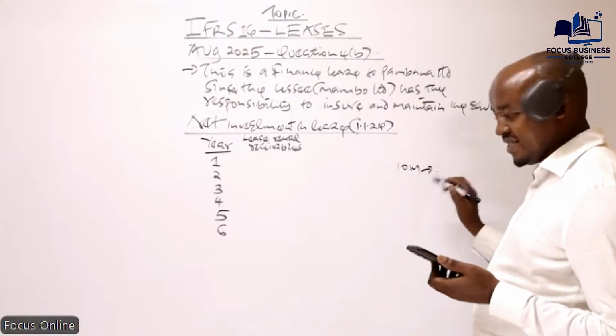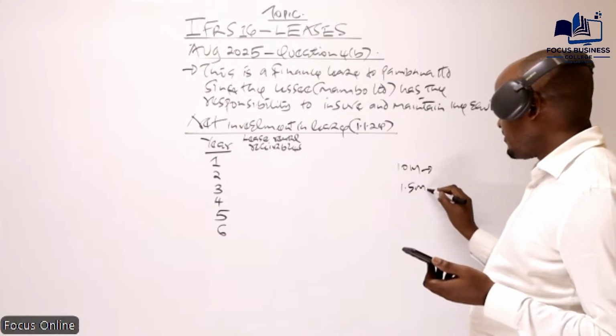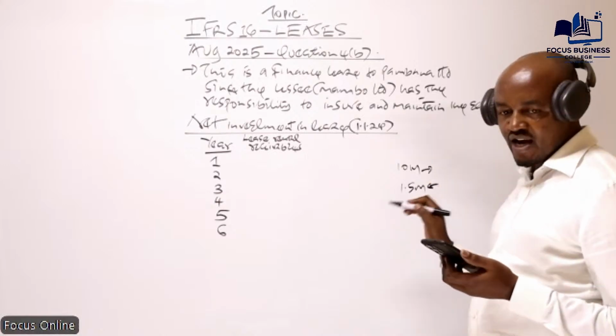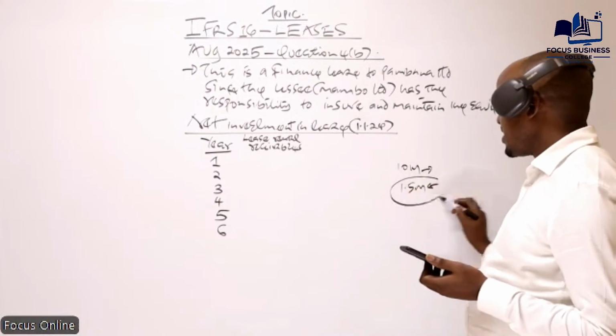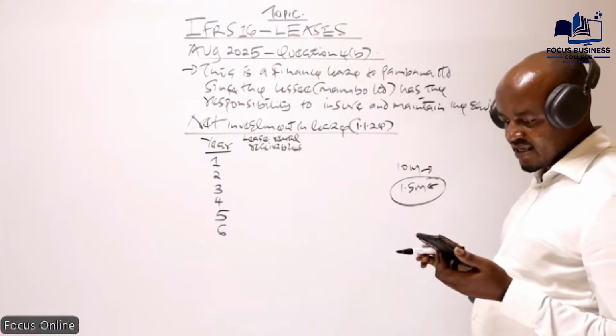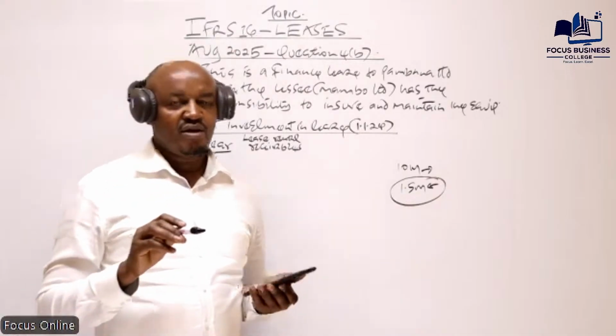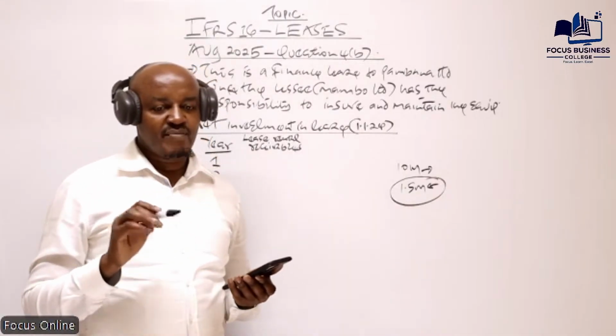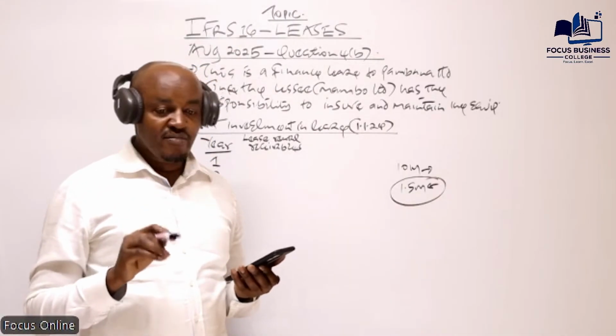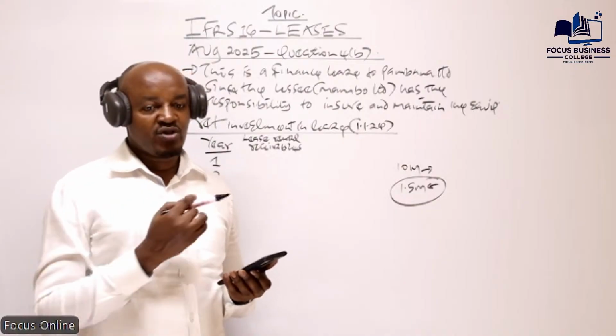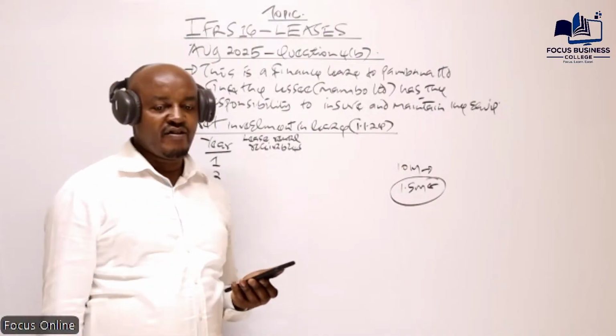This is basically guaranteed. And then there is another 1.5 million, which will have to be paid based on a certain performance target being met. If the equipment leased by Mambo Limited meets certain performance targets, then this company will be required to pay an additional 1.5.